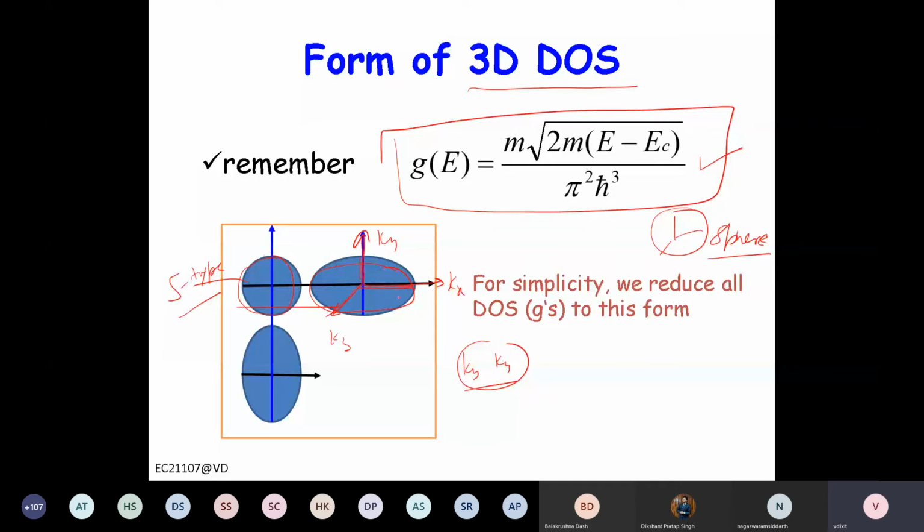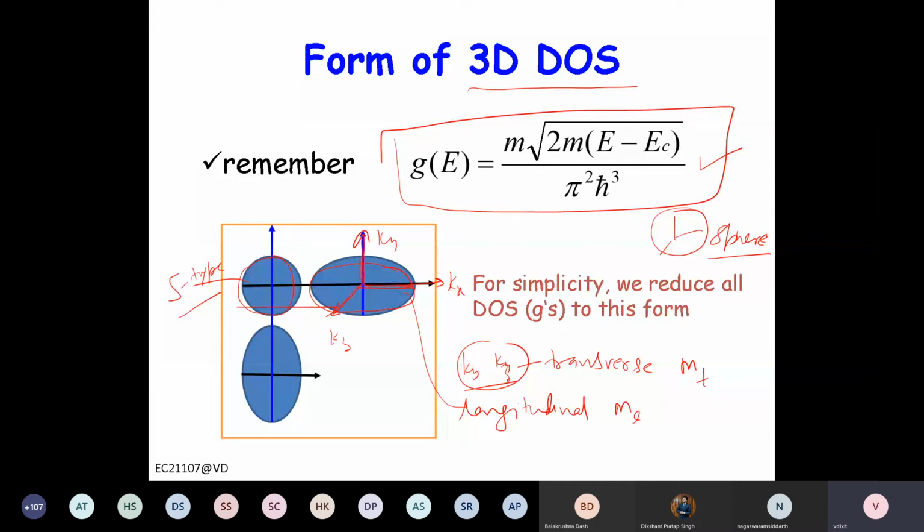Along Ky and Kz it will be the same because the slope is the same. You understand? This is called the longitudinal direction, and the Ky Kz direction is called the transverse direction. So we have longitudinal effective mass and transverse effective mass, right?